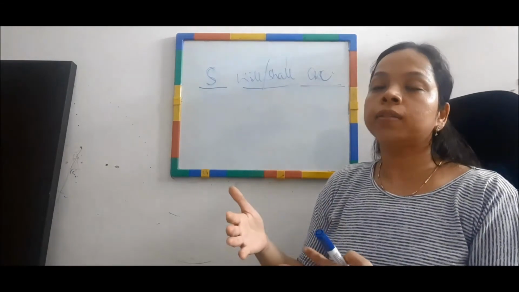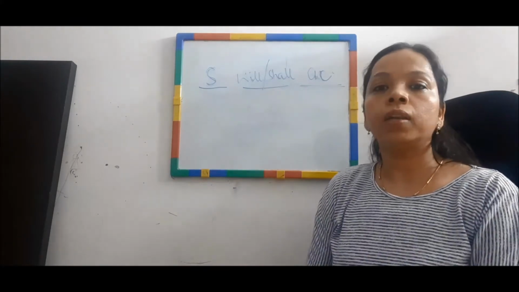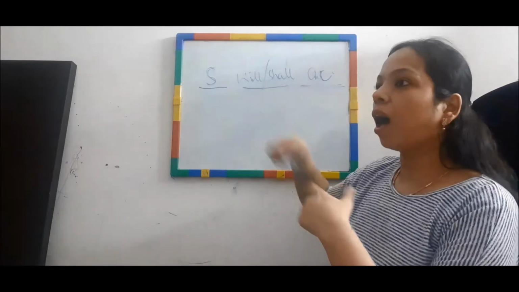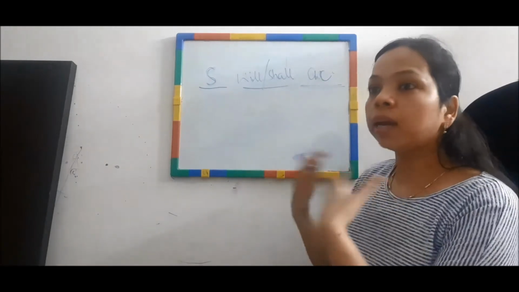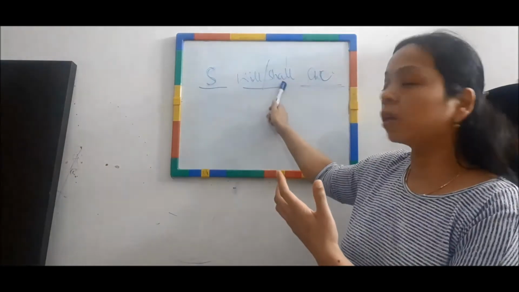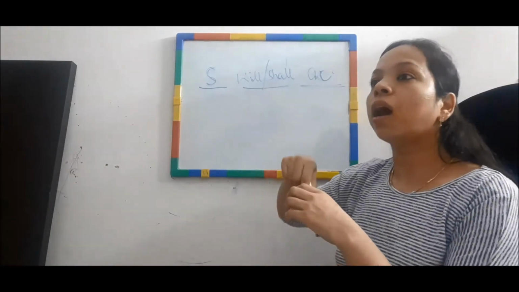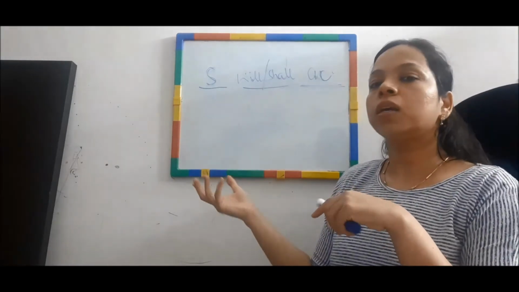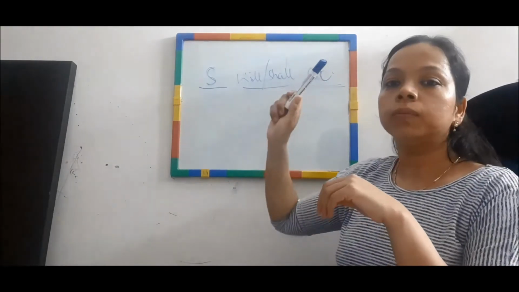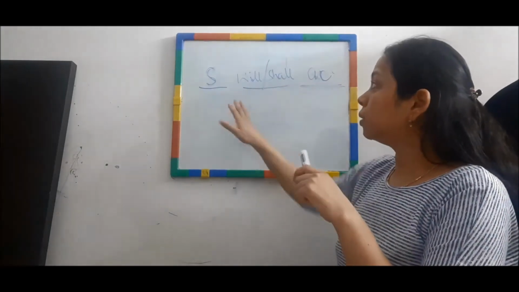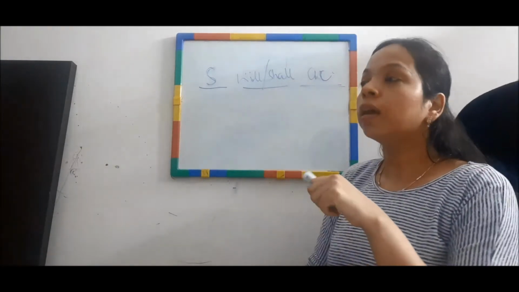And for second or third person, we use will. So when I say I shall do, I will do this, or we will do, I will use shall. And if I say he did, Ram did, Sita did, Saurabh did, then we will use will. Okay, so this is the simple sentence structure, right?